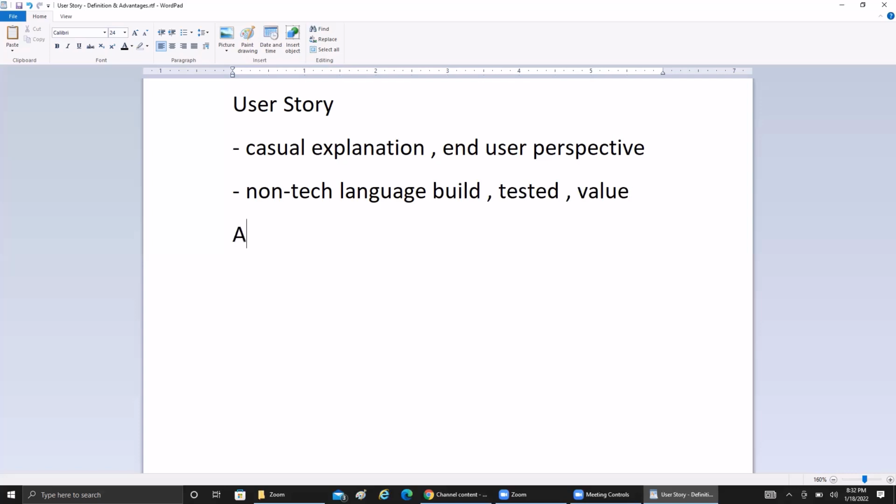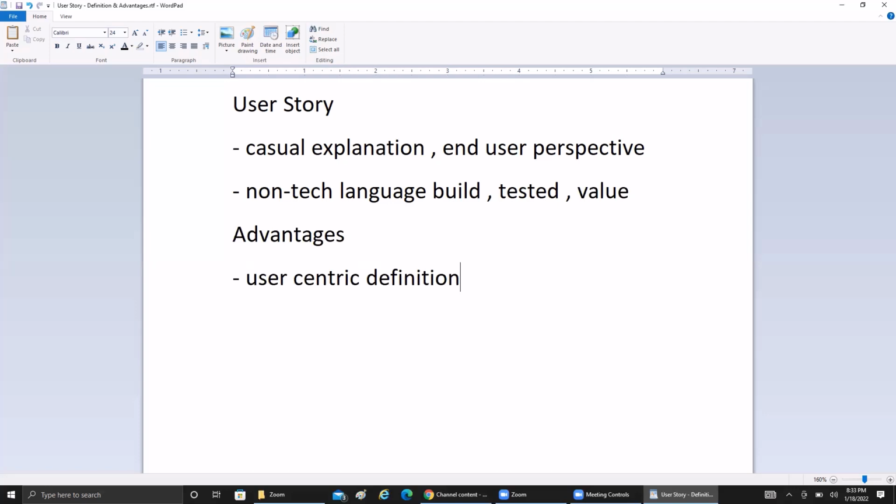Okay, now moving on to the advantages of user stories. The main advantage is, as I told, that it deals with the end user perspective on what they are looking for. It is going to be a user-centric definition for any software feature they take up, because the end user is always the one who is going to use those scenarios in the real world.